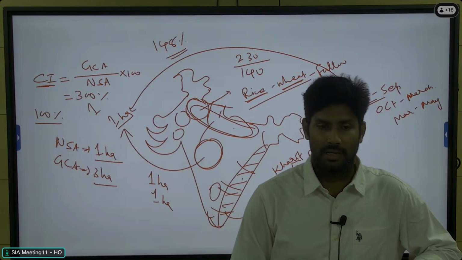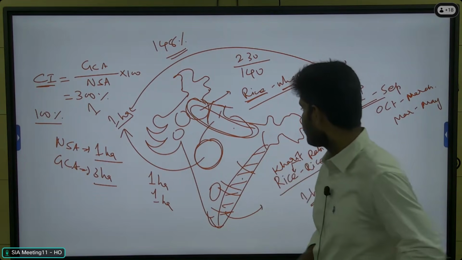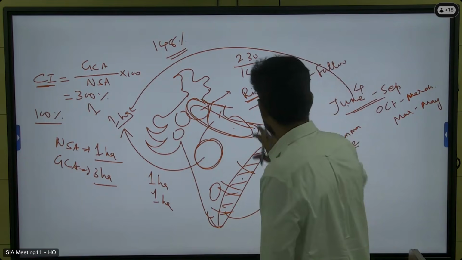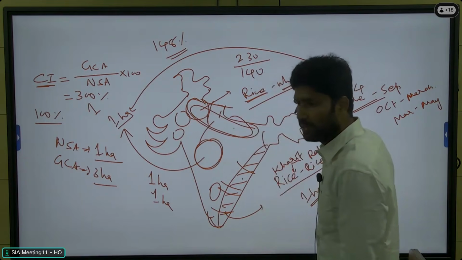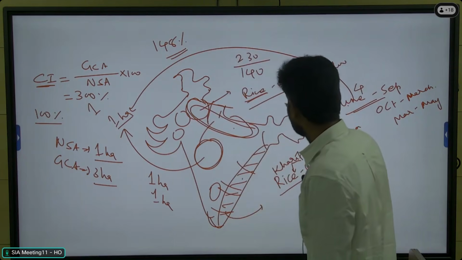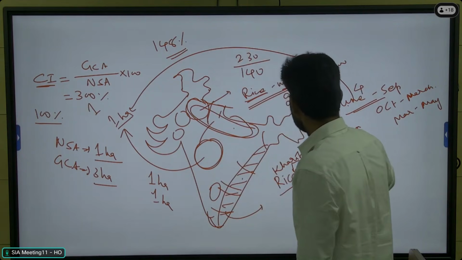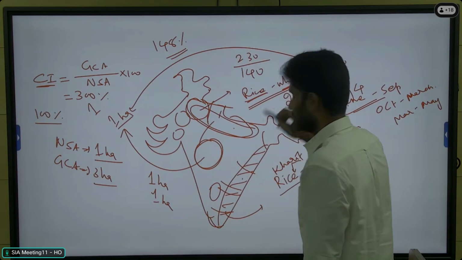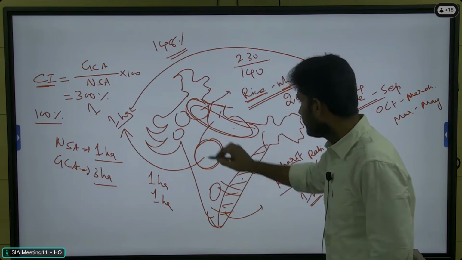But in April and May, they see the peak of summer. Even in North India, in the Punjab region, they follow this pattern: rice, wheat. So here only 2 crops are possible, and the land is utilized 2 times in a single year. So here we can achieve 200%. So throughout India, we can see this pattern.